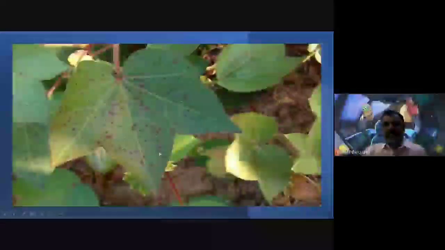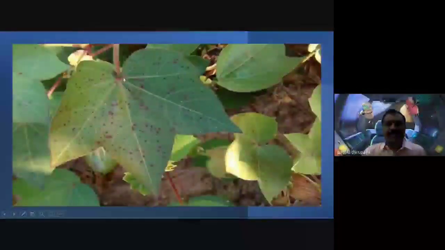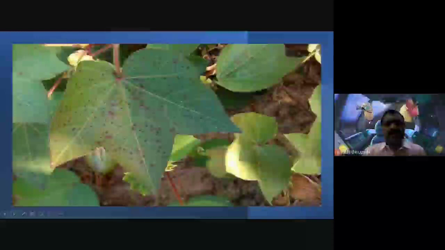Right, so these are some images we are observing on this screen. This is the cotton leaf. It is a simple leaf, and the leaf lamina is divided into lobes, but not completely divided. See here, these are the three lobes we are observing.